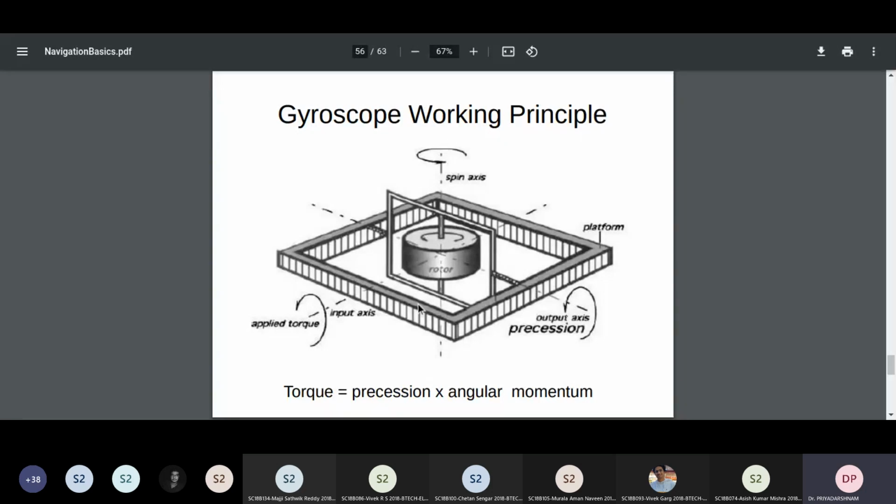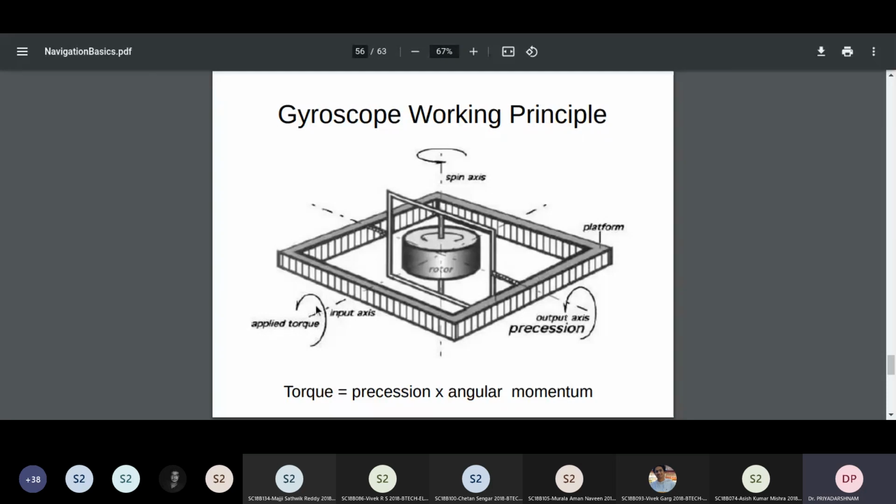The motor or the rotor is spun along the spin axis. There are only two gimbals: the spin axis gimbal, because of which the rotor is free to rotate, as well as the output axis gimbal, which is connecting the inner small gimbal and is allowed to rotate. The outer platform is actually rigidly fixed.